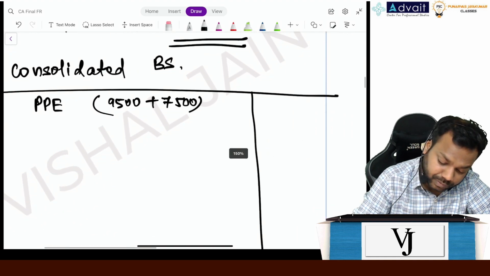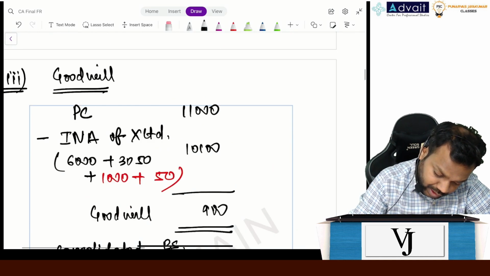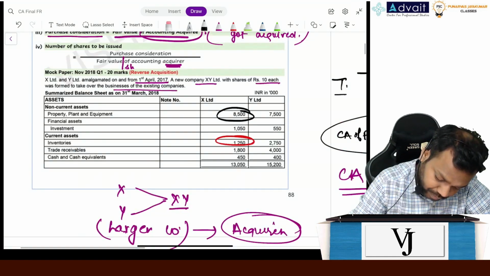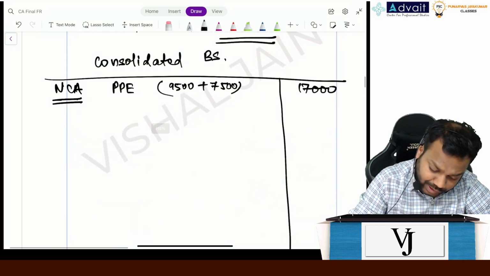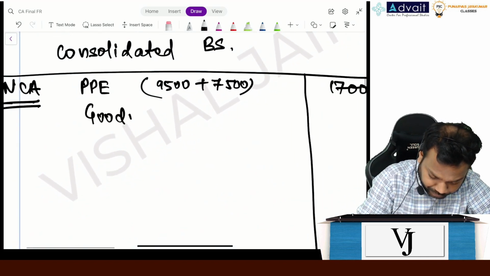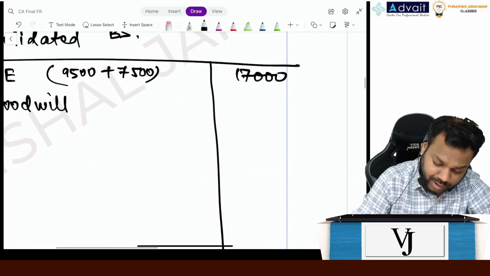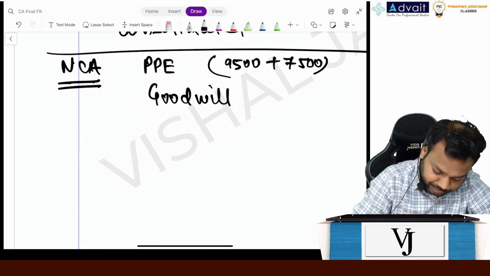The total amount is 17,000. Then after PPE, before writing financial assets, we'll write one more thing, that is goodwill, right? Goodwill is 900. Very good. Now then comes financial assets.